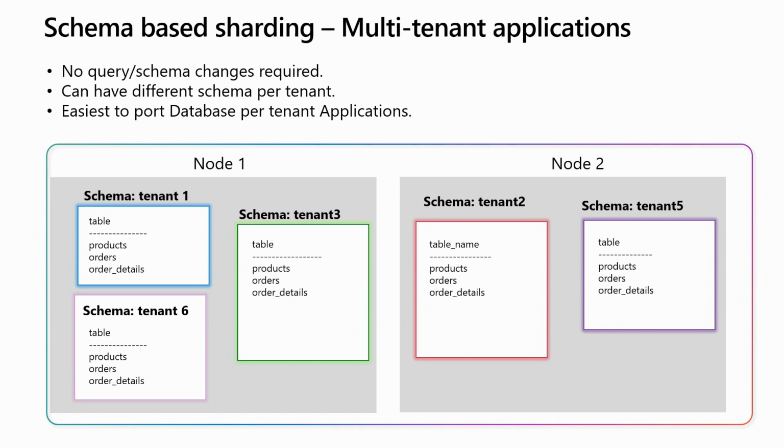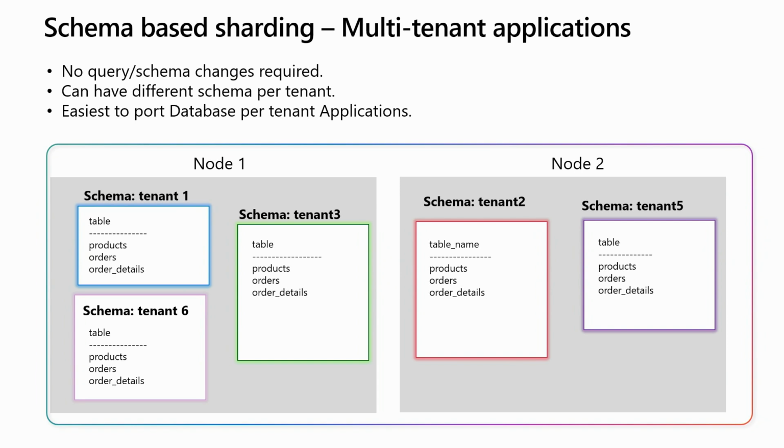So row-based sharding, of course, you need some amount of schema changes because you have to choose a distribution key, and your queries have to have that predicate and so on and so forth. In schema-based sharding, there's no query or schema changes required. The schema itself is how things are distributed. So you can have a different schema per tenant also if you have multi-tenant applications. It's the easiest to really port.